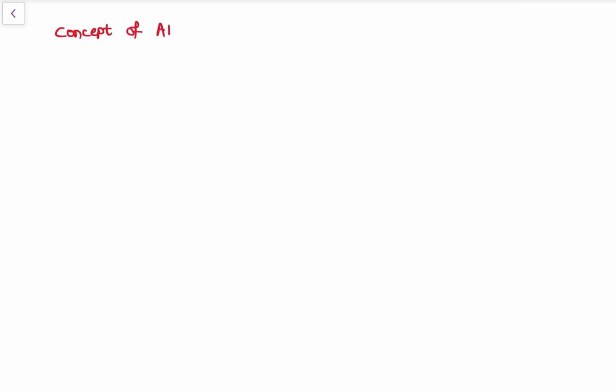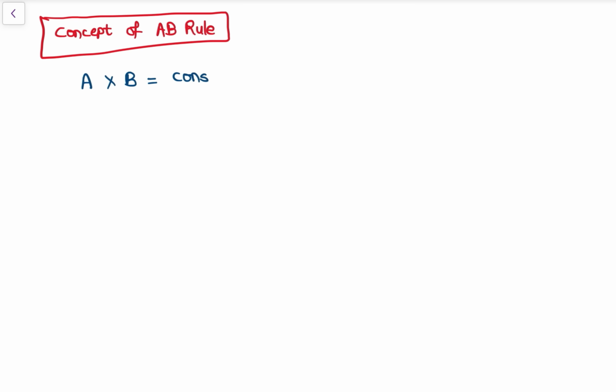Concept of AB rule. A few questions we can solve by using AB rule. That is, when A into B is equal to a constant, if A increases, then B decreases to make it a constant. Or if A decreases, then B increases to make this again a constant.